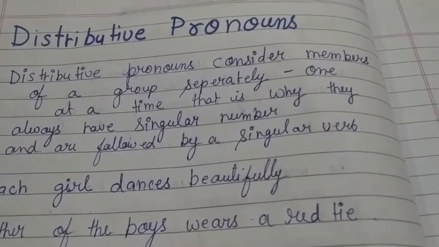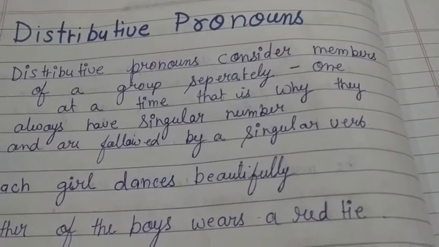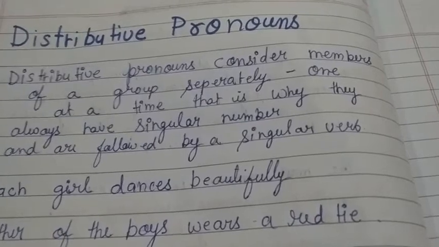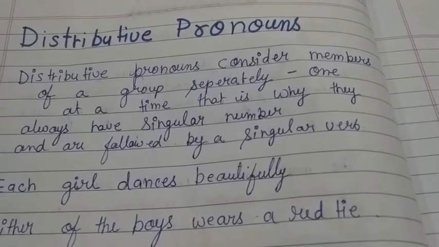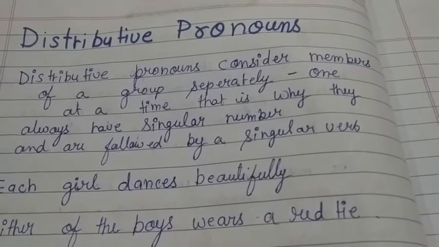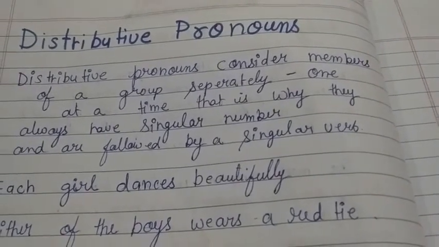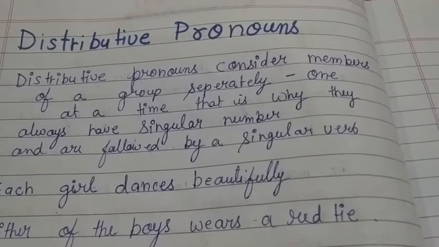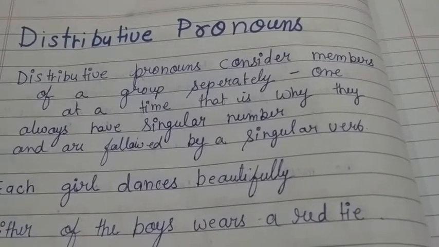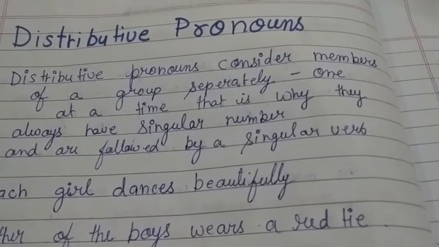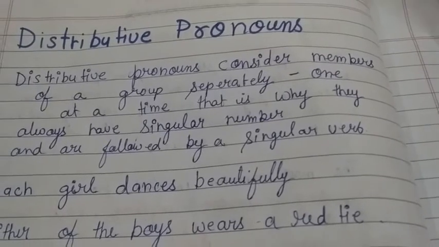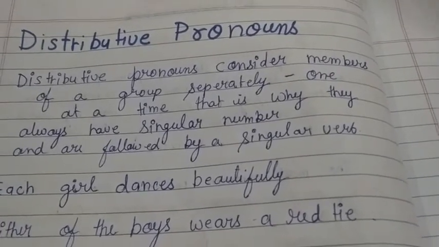This is the most important thing which you have to remember: a distributive pronoun will always have singular number and must be followed by a singular verb. Whenever we talk about every member of a group separately, individually, then it is a distributive pronoun.